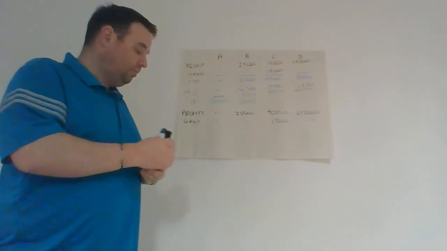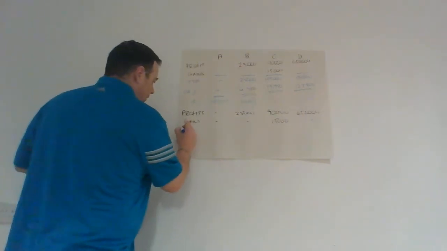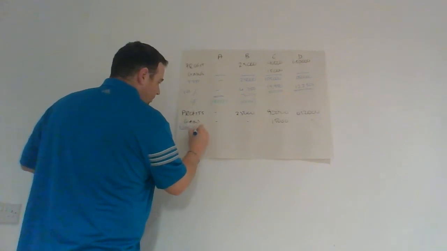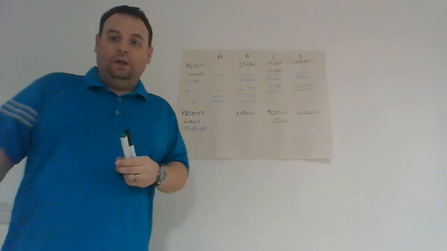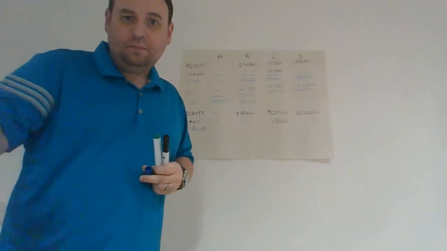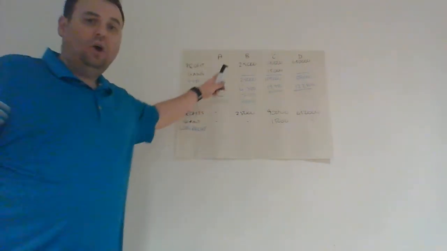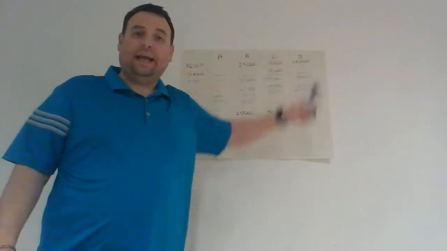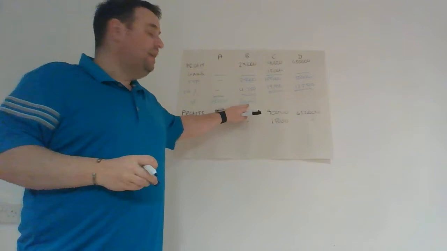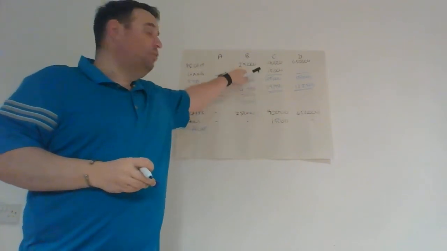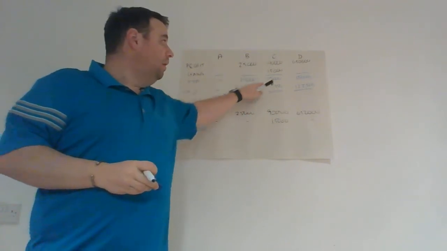So, the first one to look at is the capital loss. Now, the capital loss can only go against the capital gain. We only have one place that can go. Either this carries this forward in B until it can use it against its own capital gain, or it must